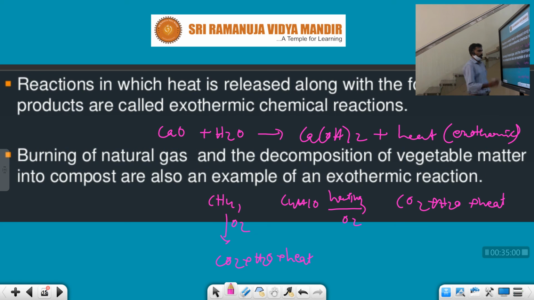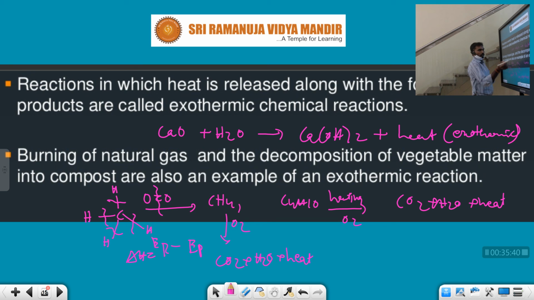So how can we say this is an exothermic reaction? See, here bonds are there: C bond H, H, H and H. Again, in the presence of oxygen, double bond O. The energy of breaking these bonds gives delta H equal to Er minus Ep.